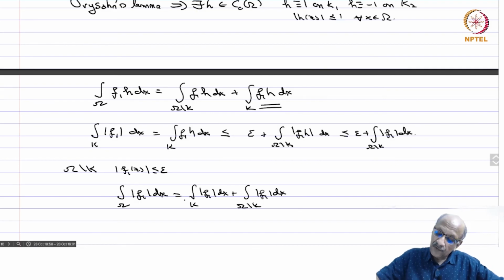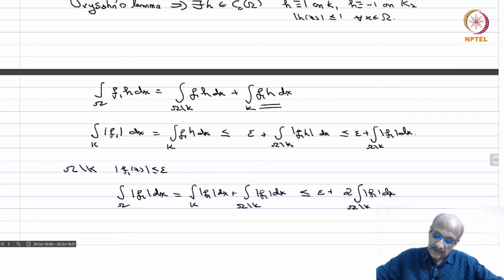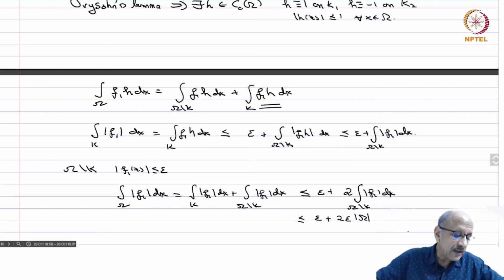The integral on k we have already seen is less than or equal to epsilon plus the integral over omega minus k, so 2 times the integral over omega minus k of mod f1 dx, and on omega minus k mod f1 is less than epsilon, so that is less than epsilon plus 2 epsilon times the measure of omega minus k, which is at most the measure of omega, so there is no problem, that is finite.